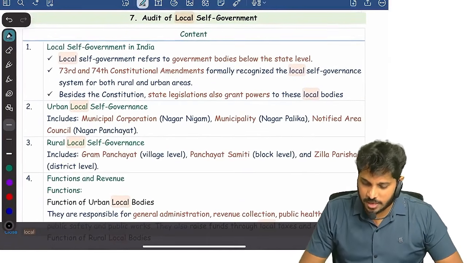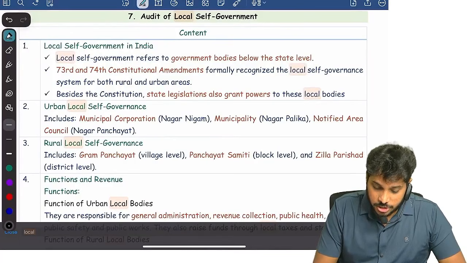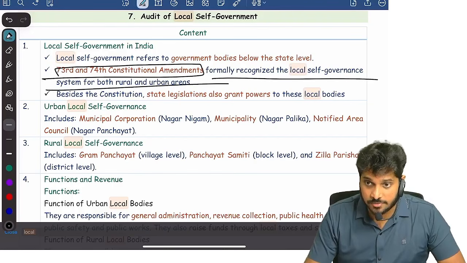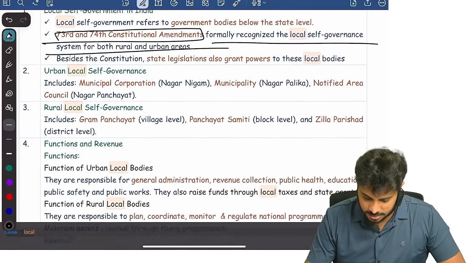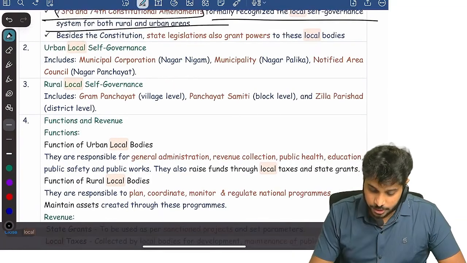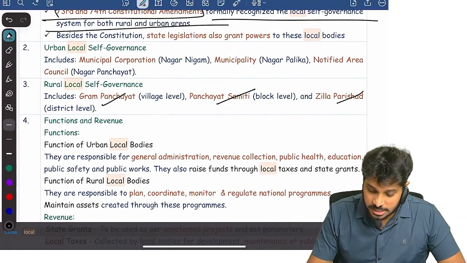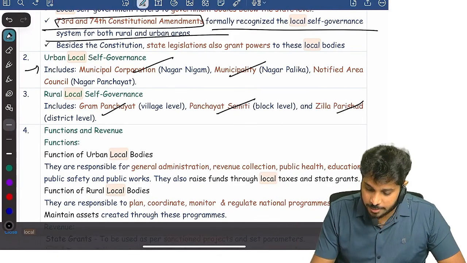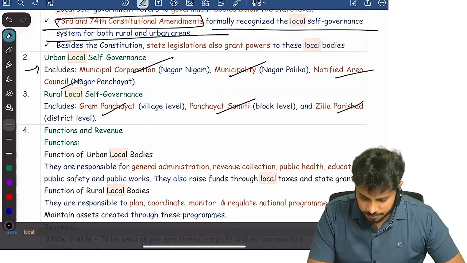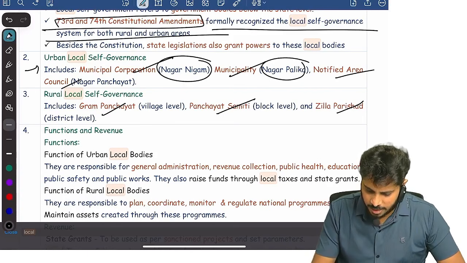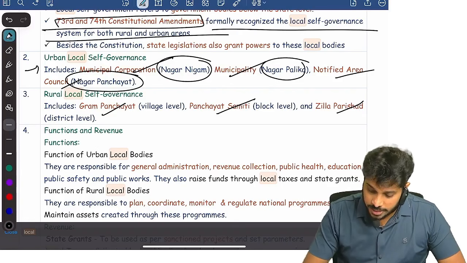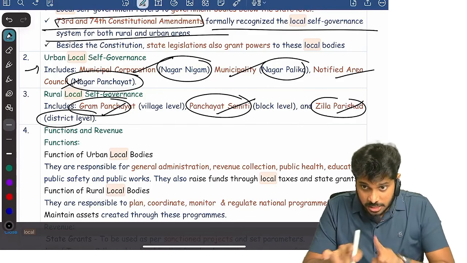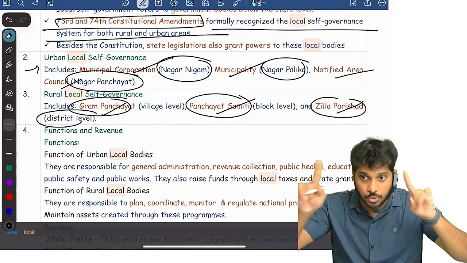There is a constitutional amendment, the 73rd and 74th constitutional amendments, which finally formally recognized local self-government in both urban and rural areas. So at the rural level, Gram Panchayat, Panchayat Samiti, and Zilla Parishad at the district level will be there. Now urban: municipal corporation, municipality, notified area council, Nagar Nigam, Nagar Palika, Nagar Panchayat. Whereas here, Gram Panchayat, Panchayat Samiti, Zilla Parishad, and below that all come under rural local authorities.